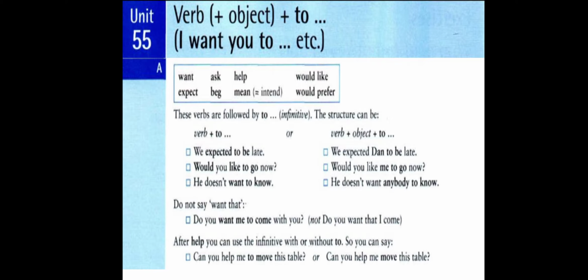Here is another way. We can use the verb help followed by the object me and followed by the base form without to: move. So after the verb help, we can use an object, and after the object we can use to plus the base form, or we can use the base form only without to. We have two choices.